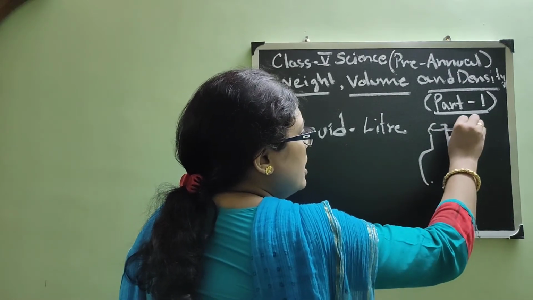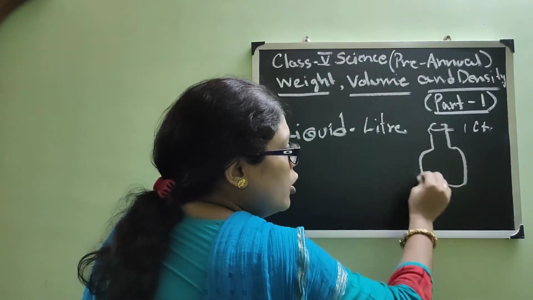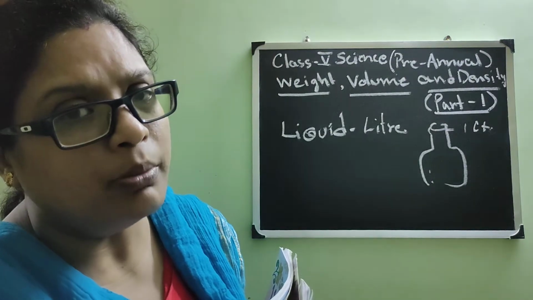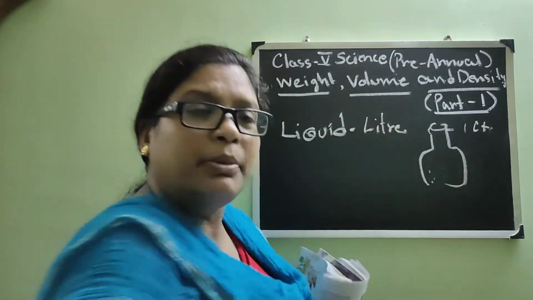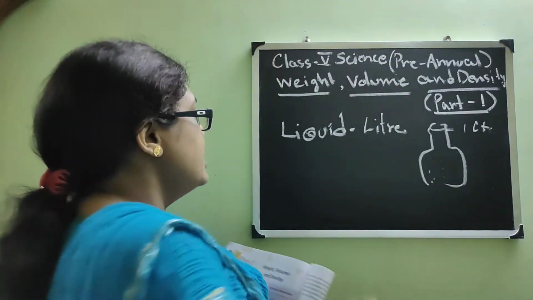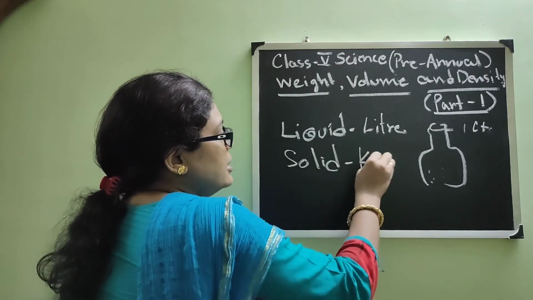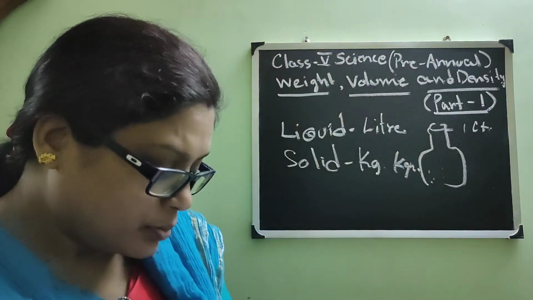Then the volume inside the bottle is 1 liter. So the amount, we are measuring as liter because it is liquid. When it is solid, we tell it in kg or gram, isn't it?